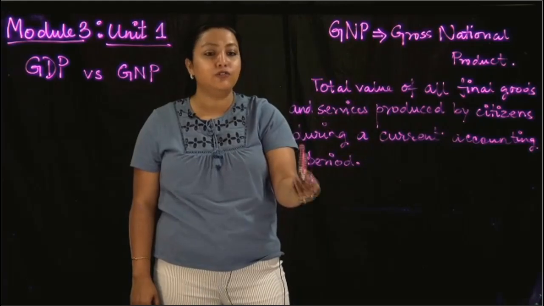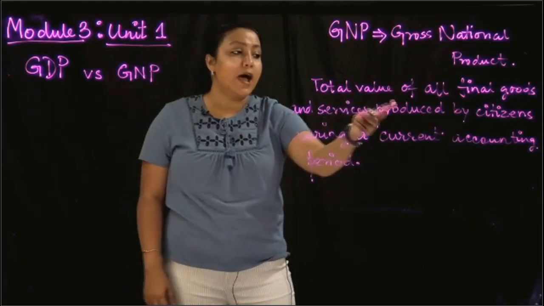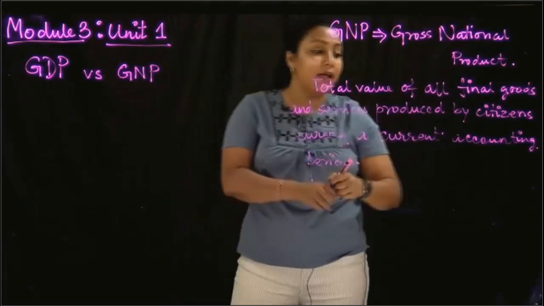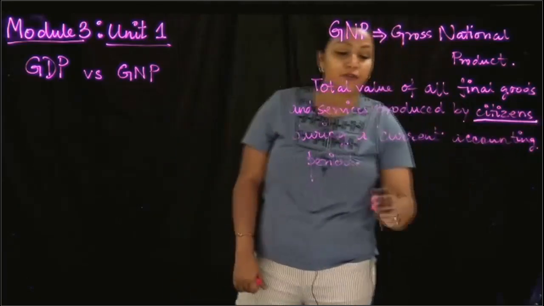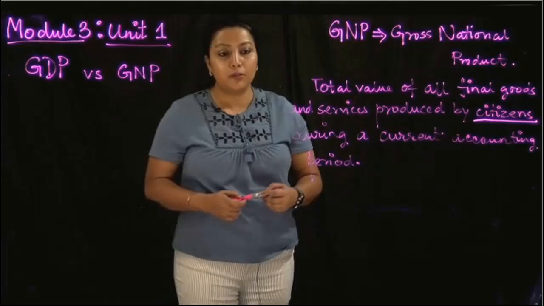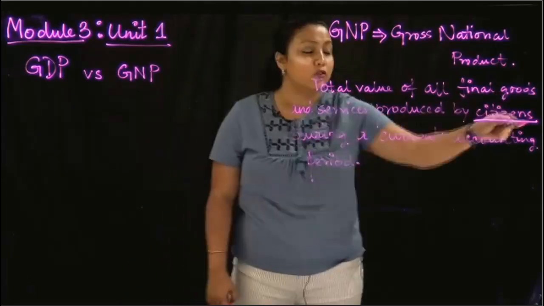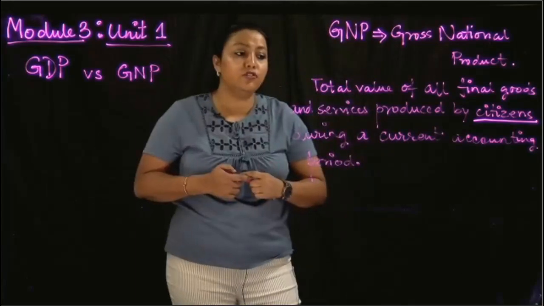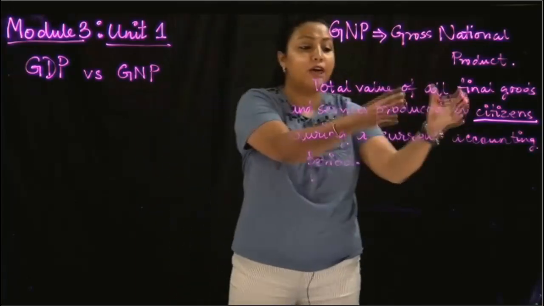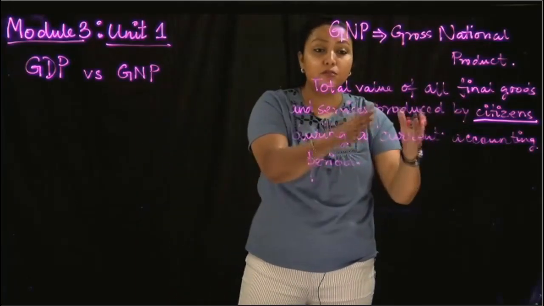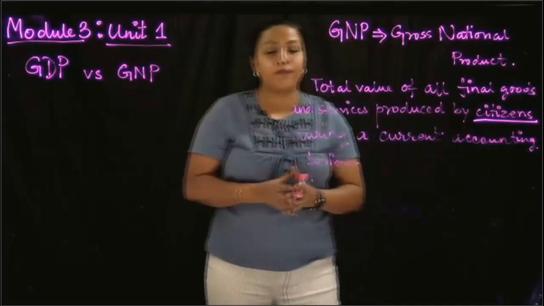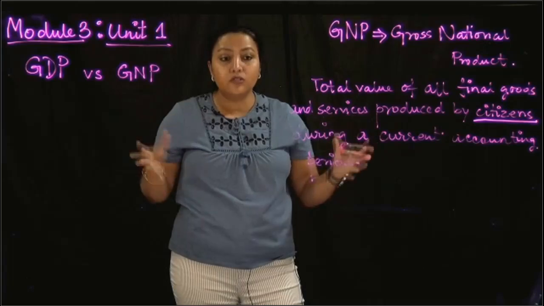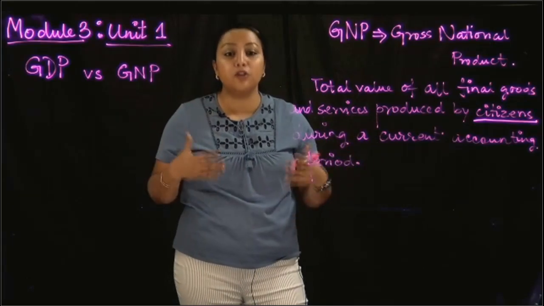The definition of GNP is the total value of all final goods and services produced by the citizens of a country during a current accounting period. So here lies the difference between GDP and GNP. Please note that GDP was the value of all final goods and services produced within the geographic boundaries of the country. It did not matter whether the goods and services were produced by a citizen or not.